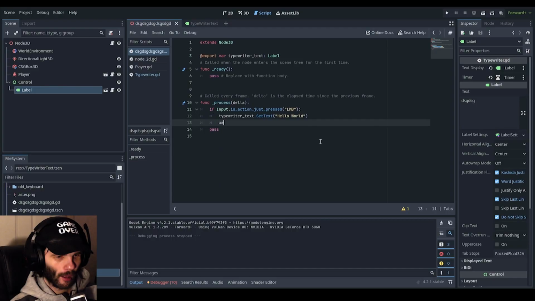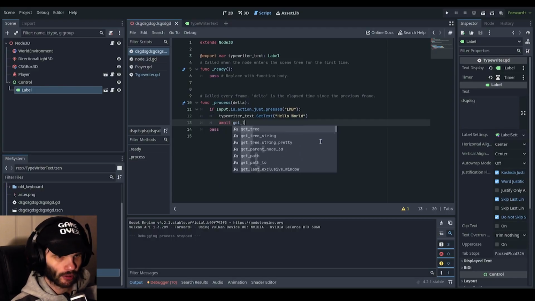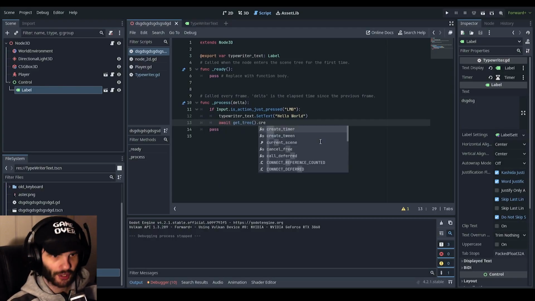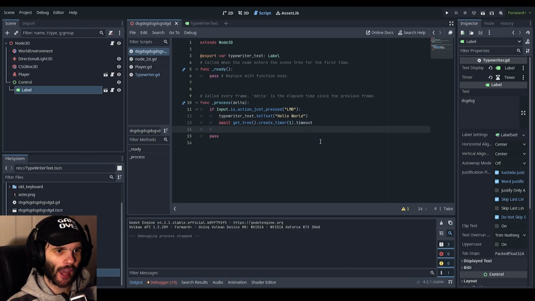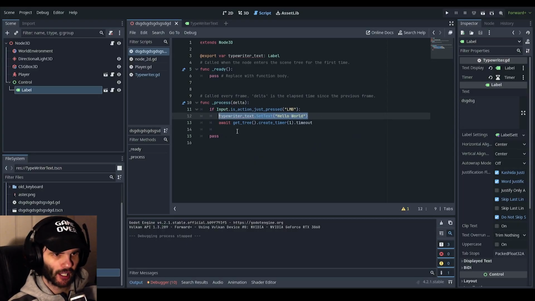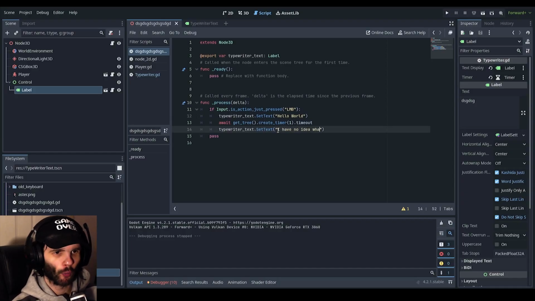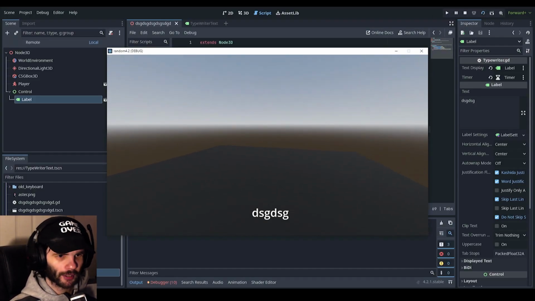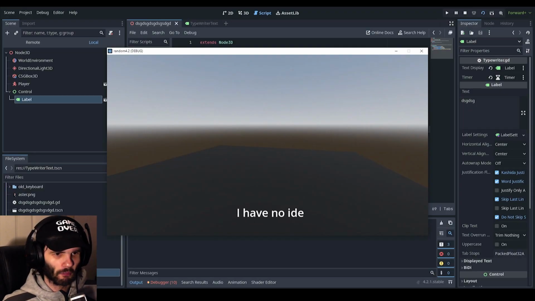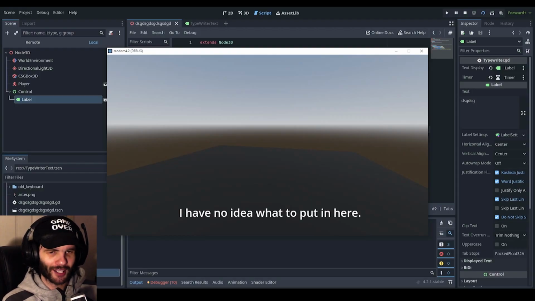You can do await get_tree().create_timer(1).timeout, and then you can do another set text to, I have no idea what to put in here. And then let's just open this back up, and then left click, and then I mean, technically, you should really make sure it waits until the timer is done.